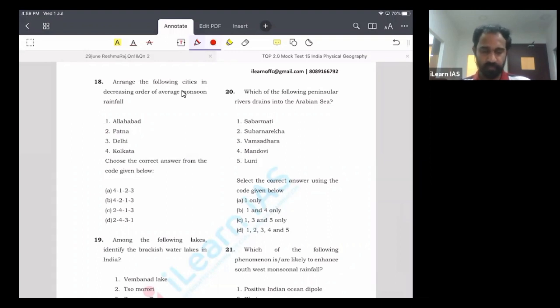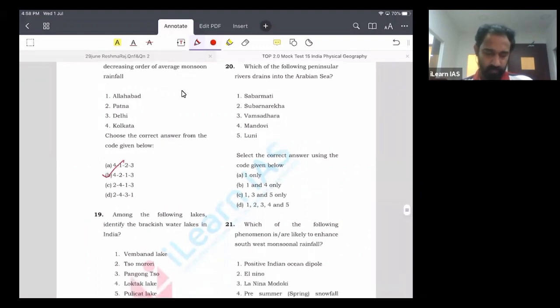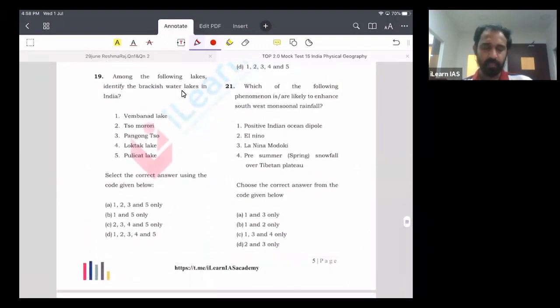So the easternmost city is Kolkata, then comes Patna, then Allahabad, then Delhi. So the answer is 4213, B. Okay. So next question is about the lakes.